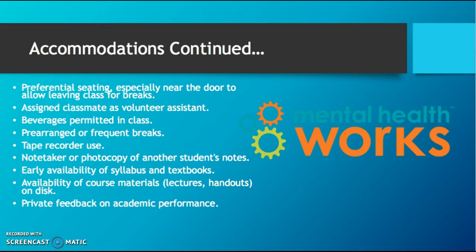Some other ways that accommodations can be used for mental illnesses are preferential seating, especially near the door, to allow them leaving class for breaks, assign a classmate as volunteer assistant, beverages permitted in class, pre-arranged or frequent breaks, tape recorder use, note-taking or photocopy of other students' notes, early availability of syllabus and textbooks, availability of course materials, lectures and handouts on discs, private feedback on academic performance.